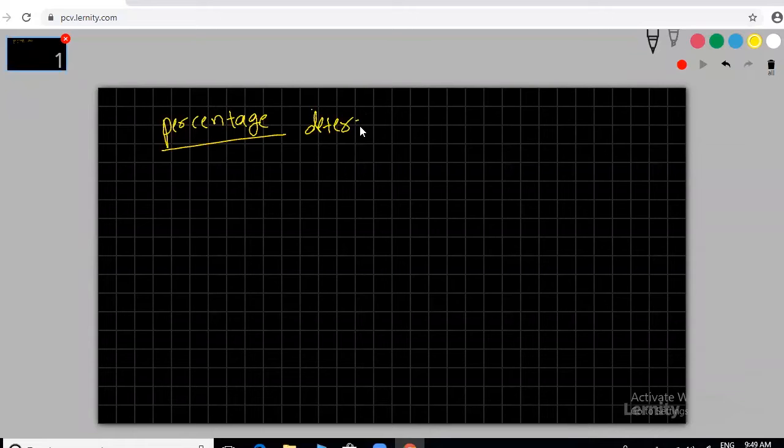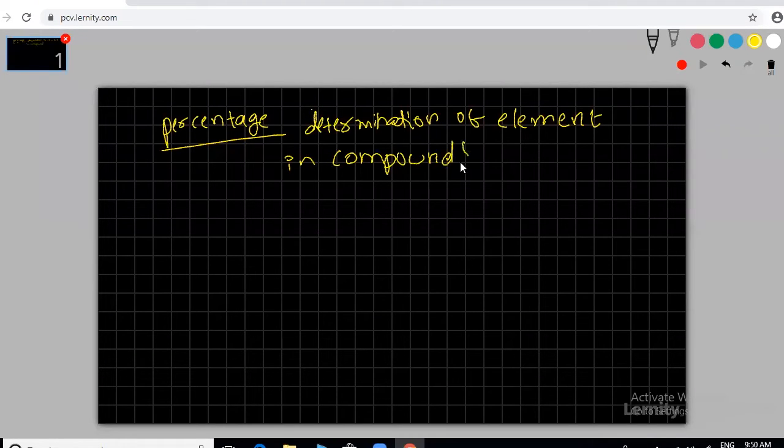Note down: percentage determination of elements in compound.